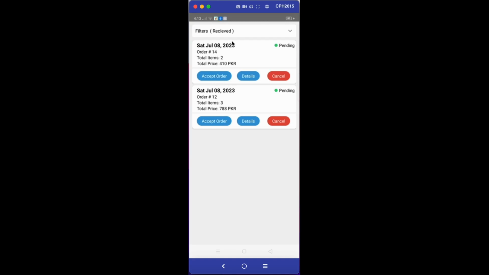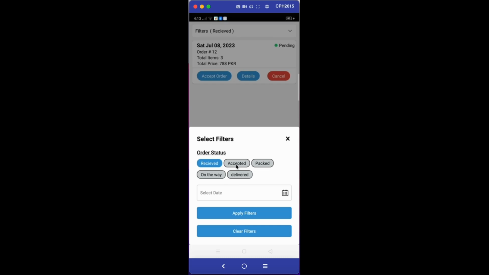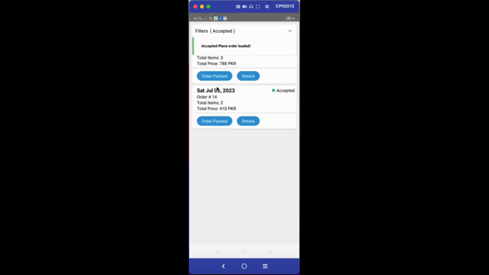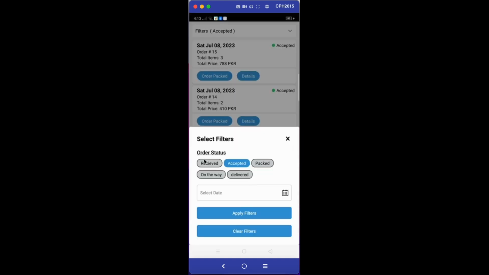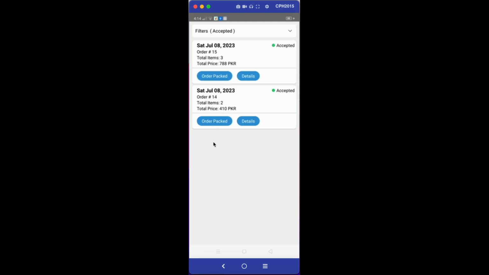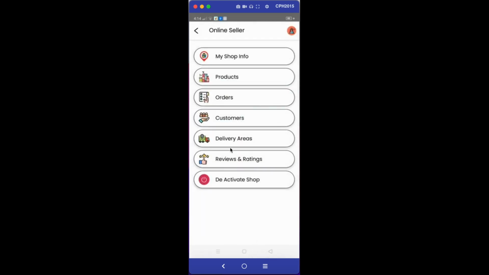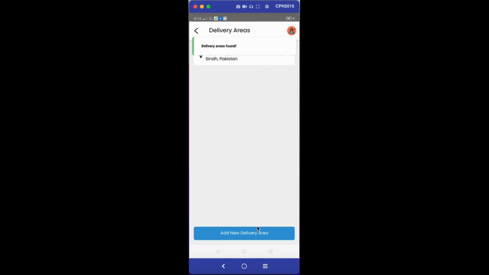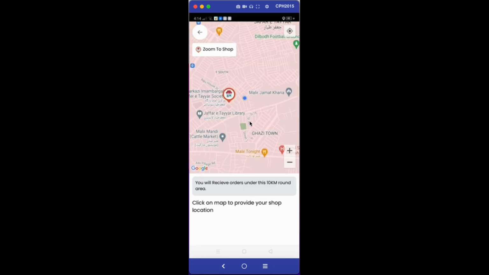If you accept, you can accept the order. After acceptance, your order will go into this accepted section. And if the order is packed, you have to click this, and so on. There are order statuses that you have to go through step by step: you accept the order, then the order is packed, on the way, and delivered. The customer will also get notified of the status of his order. And after that, in delivery areas, you can add more delivery areas to spread your business.